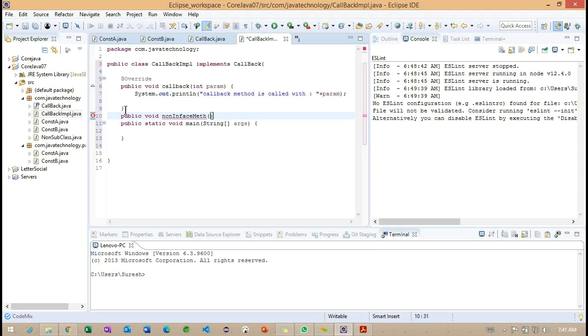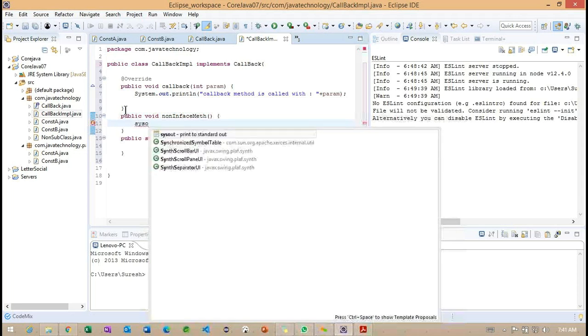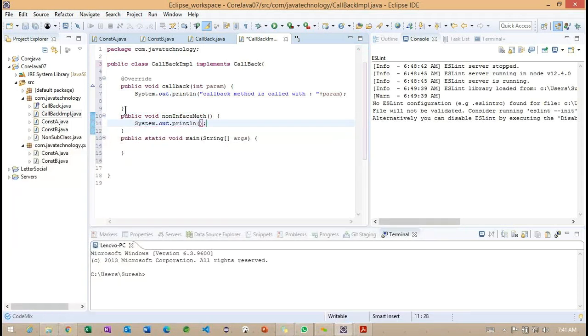A non-interface method. This is called a non-interface method, so this is a method specific to this particular class, which is CallbackImpl. Okay, I will explain, just give me a few minutes.